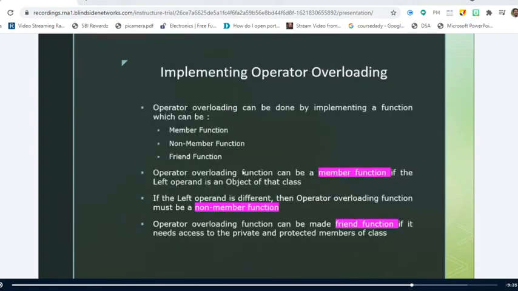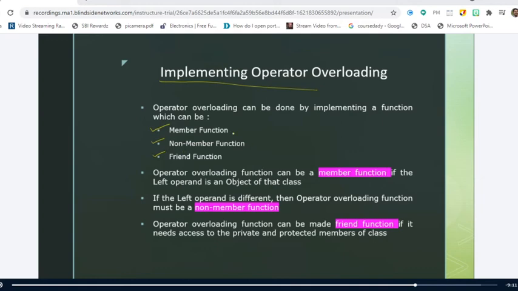This is what I am telling you. How do you implement operator overloading? By making use of one function called the operator function. That we are clear on. But where can we implement these functions? We can implement the operator function either as a member function of the class, or a non-member function of the class, or by using a friend function.